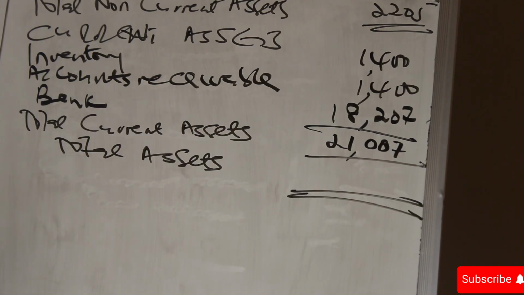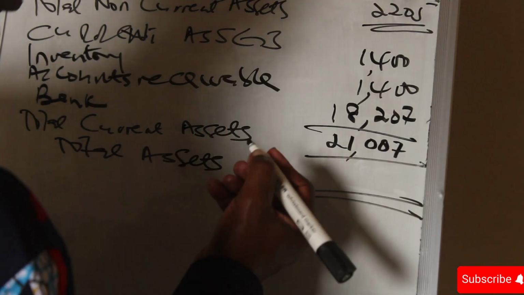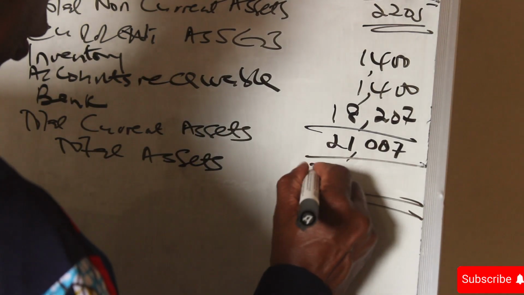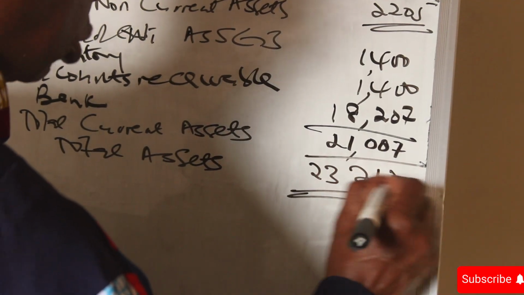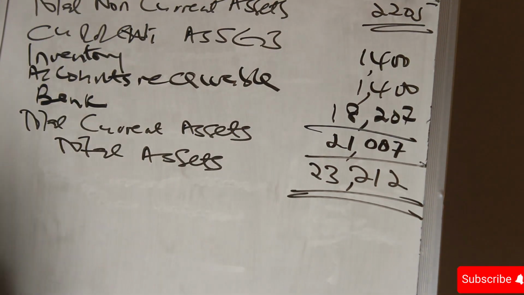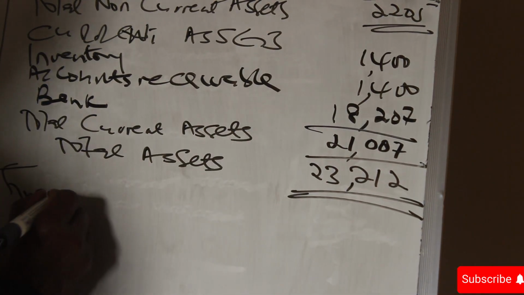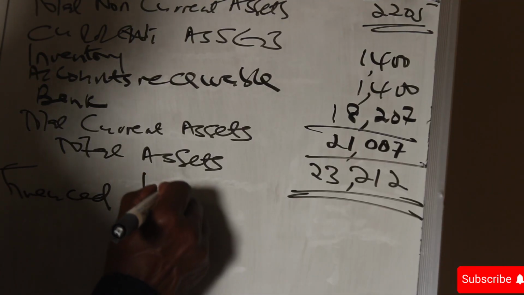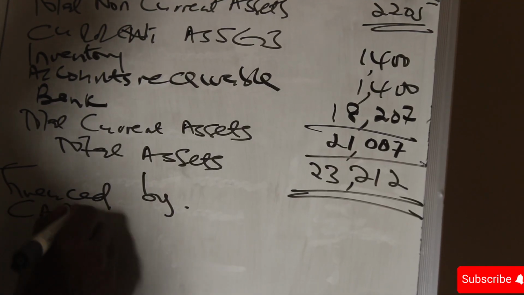We get a figure of 23,212. That becomes our total assets. We say, where did we get the assets? We say financed by capital and liabilities.